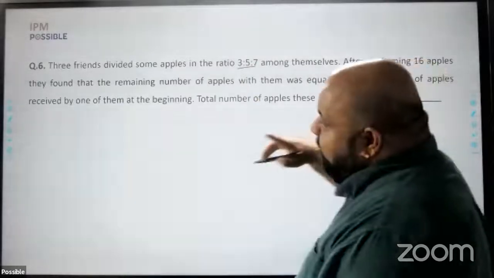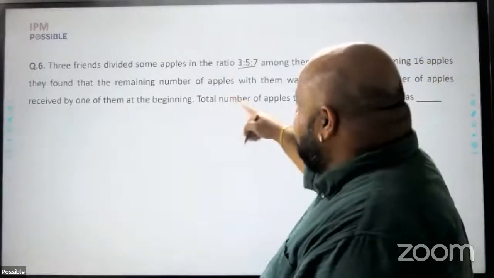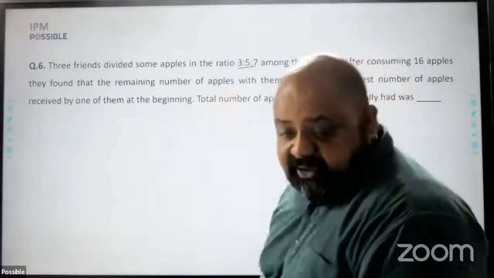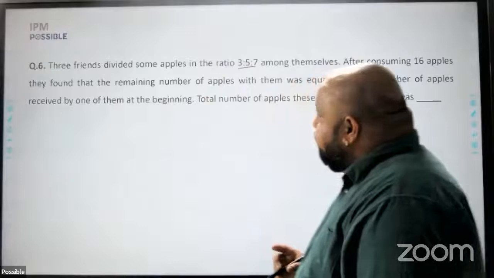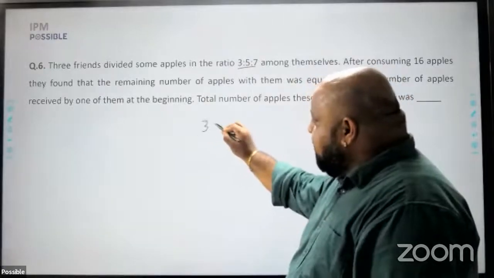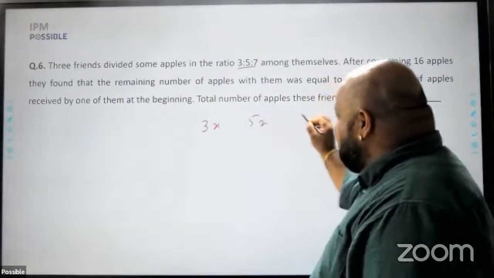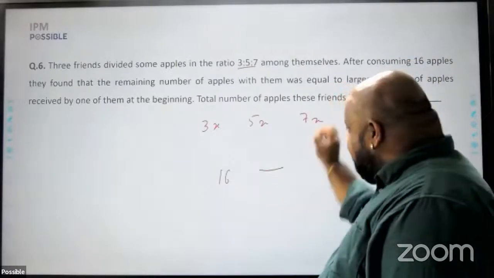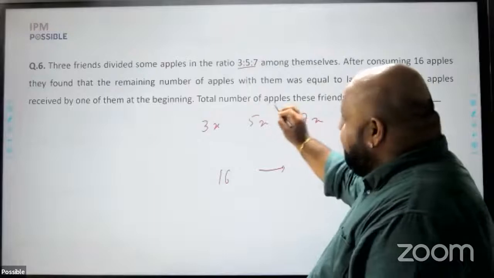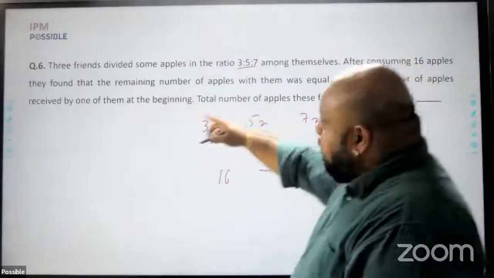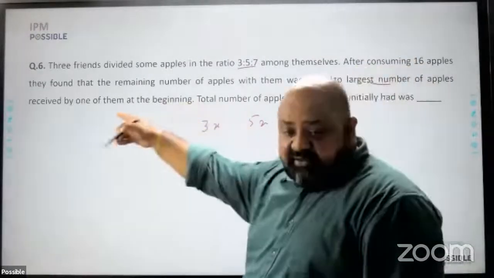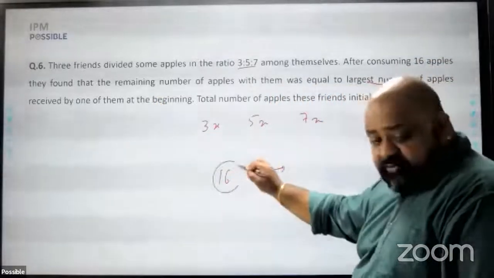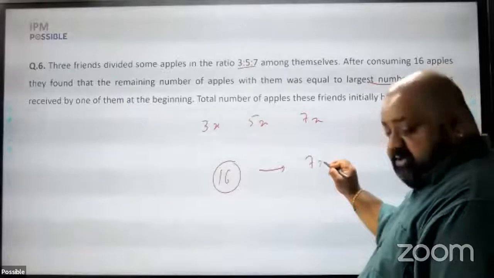After consuming 16 apples, they found that the remaining number of apples with them was equal to the largest number of apples received by one of them at the beginning. So, if the number of apples are 3x, 5x, and 7x, they consume 16 apples, and what they have left is equal to the largest number of apples that one of them received in the beginning. The largest number of apples is 7x. So when they consume 16 apples, they're left with 7x.